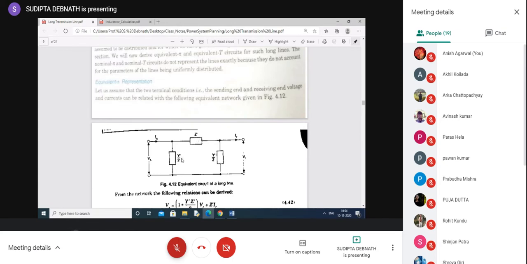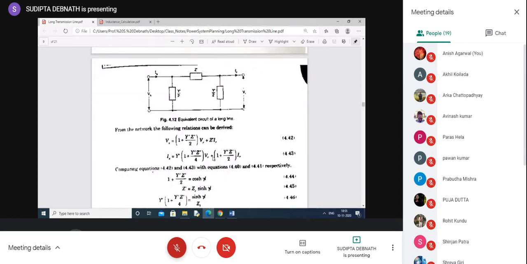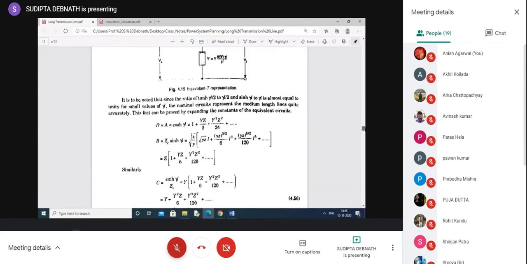Z is the total series impedance of the line. Y is the total shunt admittance of the line. So how are these values affected if we consider the distributed parameters? From the nominal pi concept, these equations are known to you, because you have already used them in the last class.